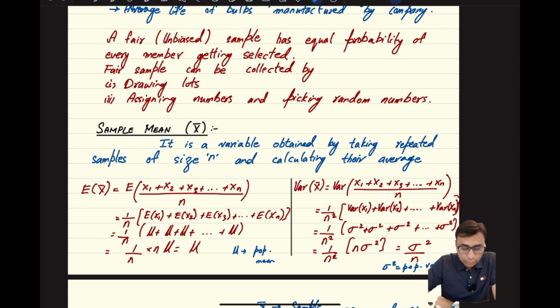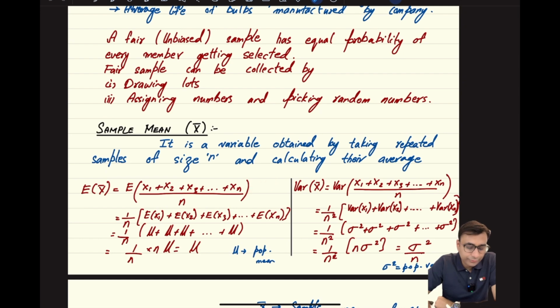We must know that the expectation, or the mean, of the sample mean is equal to the original population mean, and the variance of the sample mean is equal to the variance of the population divided by n. We have mathematical evidence for that.